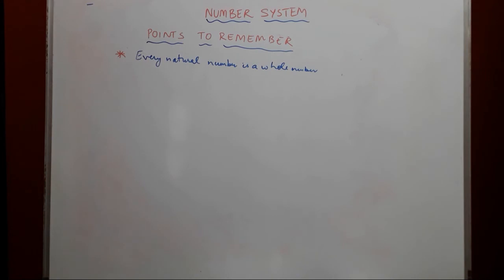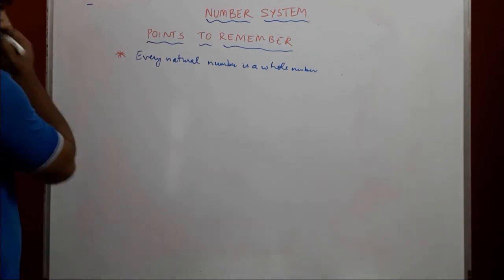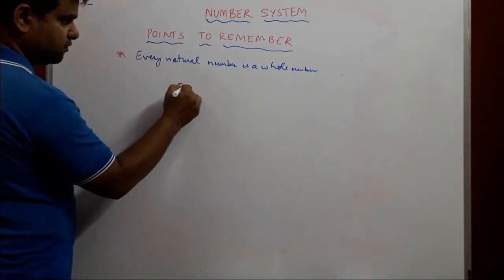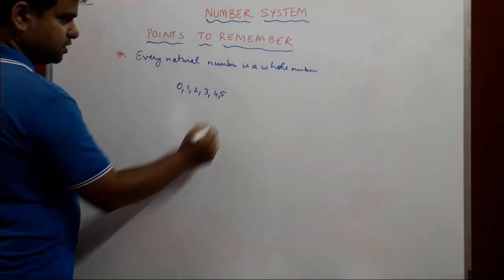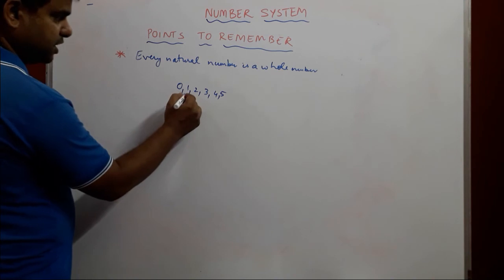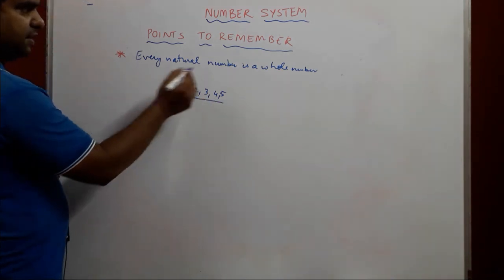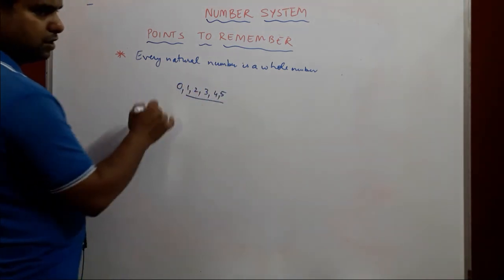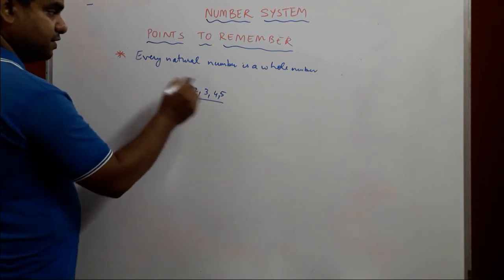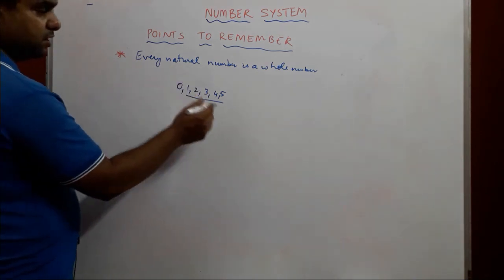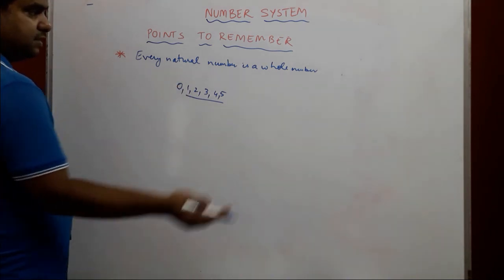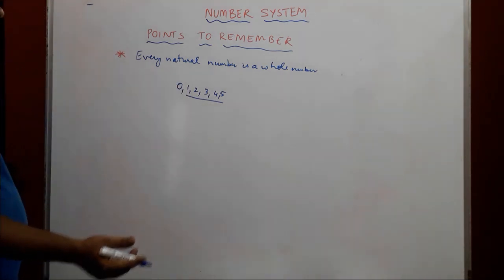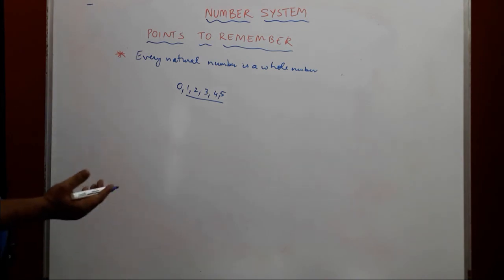Okay. Every natural number is a whole number. So what are whole numbers? Whole numbers start from 0, 1, 2, 3, 4, 5. These include natural numbers starting from 1. So every natural number is a whole number. Okay, but every whole number is not a natural number, because whole numbers start from 0, and that does not belong to the natural numbers.